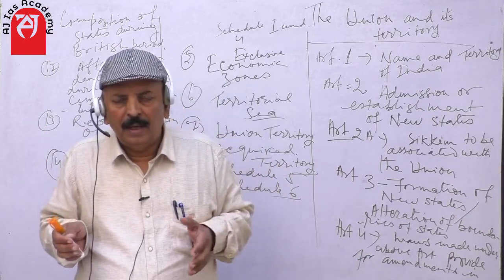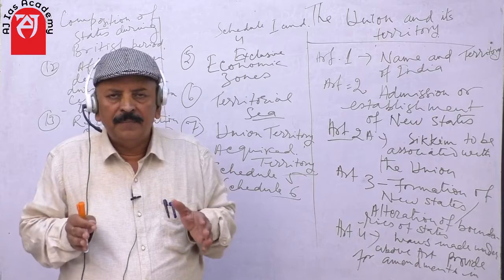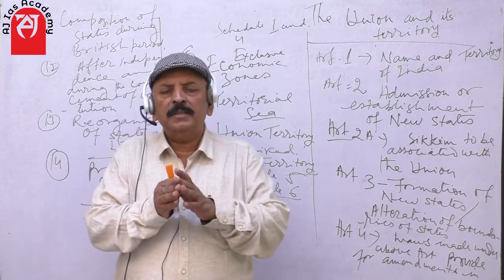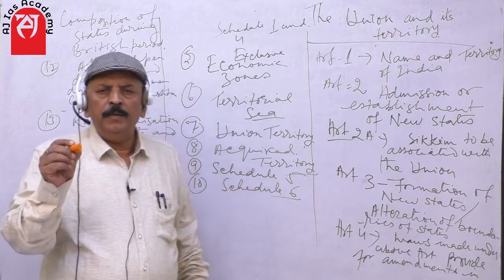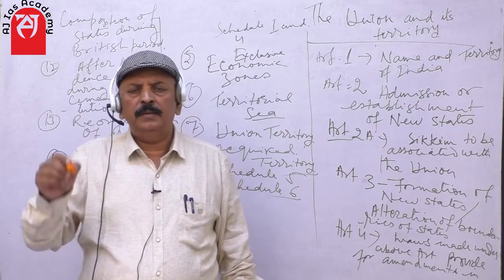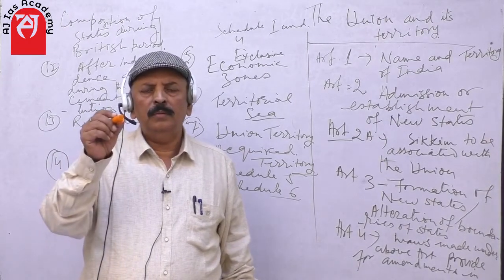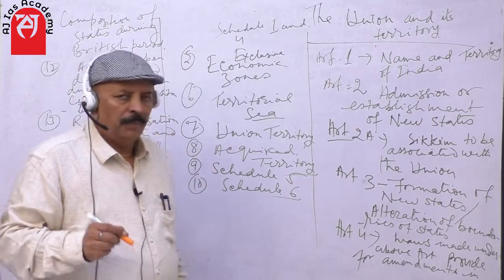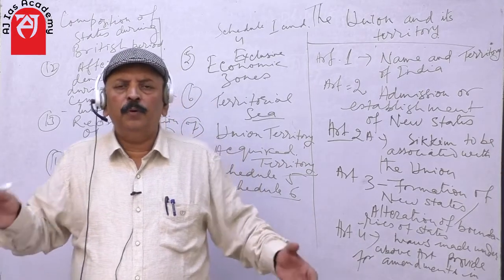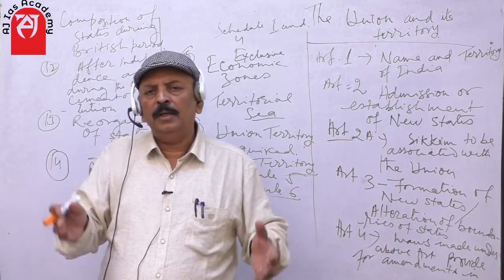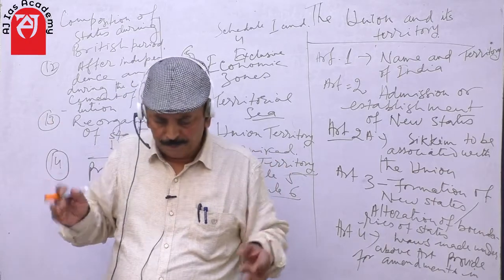the Council of States. As you know, Rajya Sabha represents states, and so whenever the boundaries of a state or two states are changed, whenever you alter the boundary of a state of the Indian Union, you will have to amend Schedule 1 and Schedule 4, because Schedule 1 relates to the territory of India and Schedule 4 relates to the allocation of seats of each state in the Rajya Sabha. Now students,